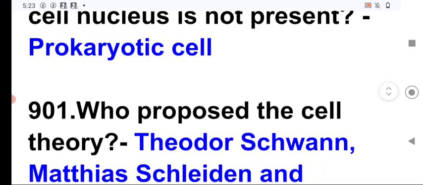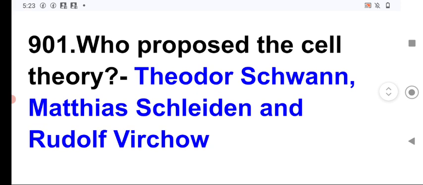Next question, in which of the following is the cell nucleus not present? In the prokaryotic cell, nucleus is not present, whereas in the eukaryotic cell, a well-developed nucleus is formed. And examples of prokaryotic cells are bacteria, blue-green algae, etc. Next question, who proposed the cell theory? Theodor Schwann, Matthias Schleiden, and Rudolf Virchow proposed the cell theory.